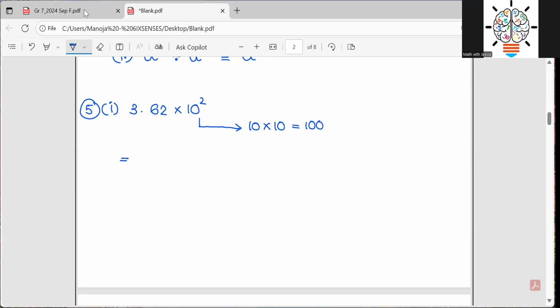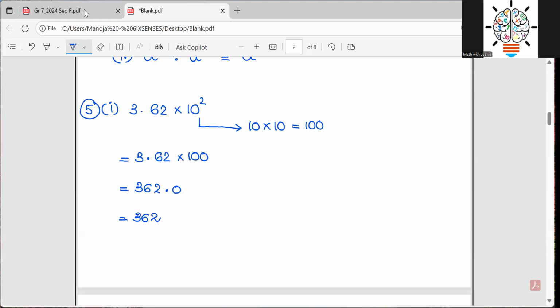Then we write 3.62 multiplied by 100, and my answer is 362.0, and my final answer is 362, because I want to write this as an ordinary number. 10 to the power of 2 means 10 times 10, that is 100. When you multiply a decimal number by 100, what happens? We have two steps, so it becomes 362.0.